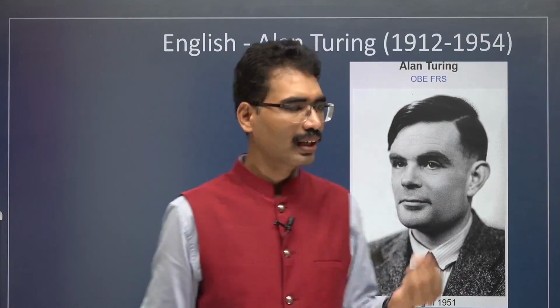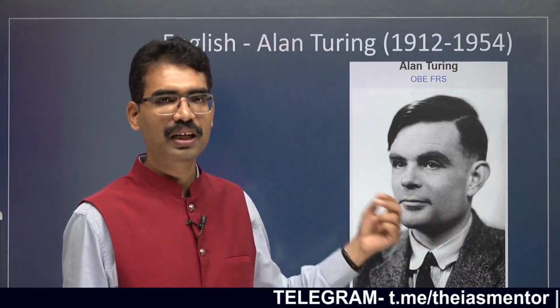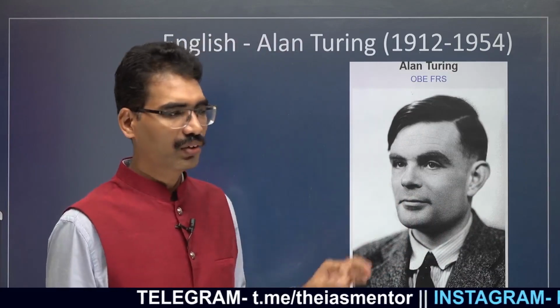It is not visible to you, but out there, one is a machine, one is a human being. You never know which is which, because both are responding as if both are human beings. That's what the Turing test means. If any machine passes this, then that machine has the potential to become intelligent. That is how he started, and he was working on that.